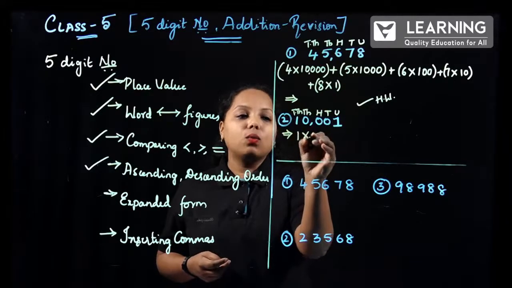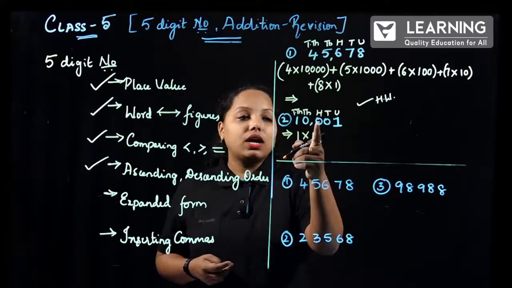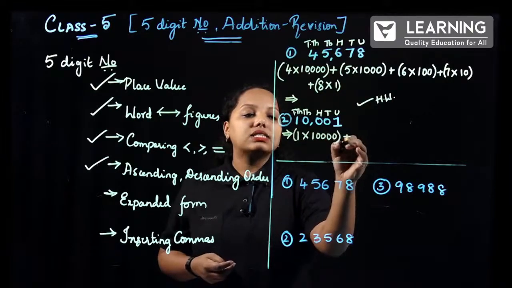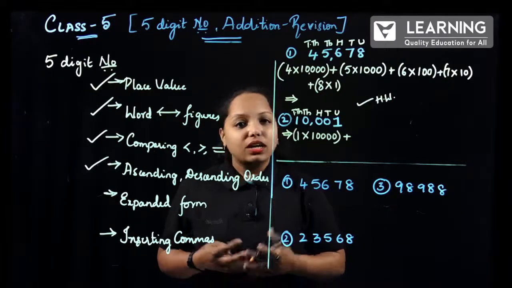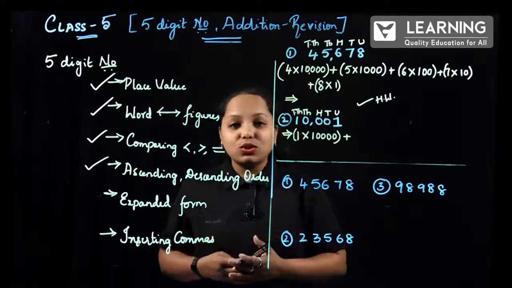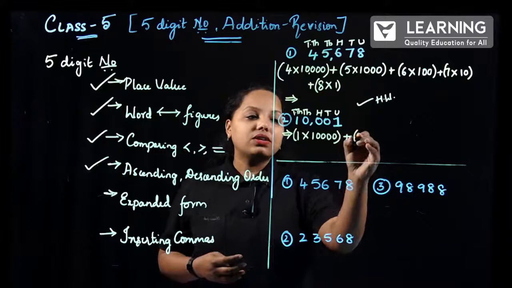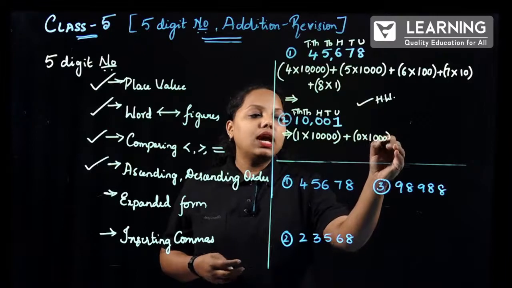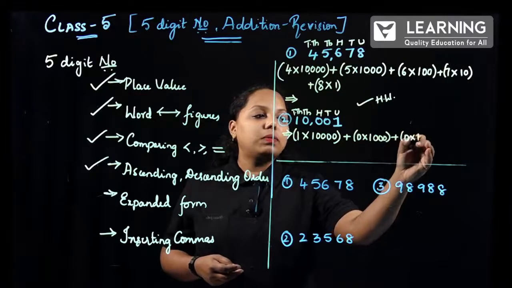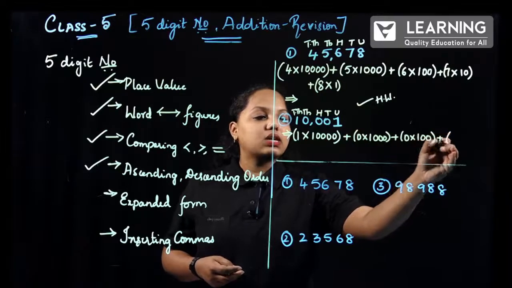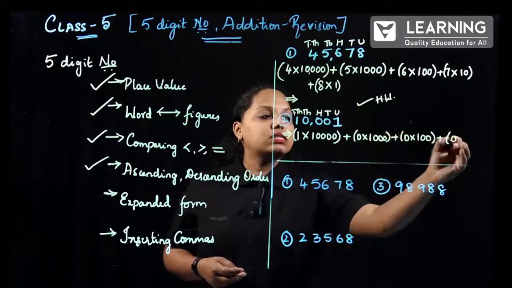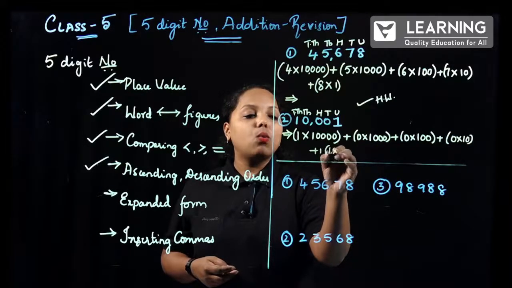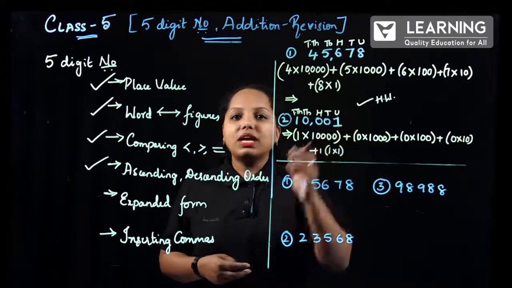Now how do you expand this one? 1 into 1, how many place values? 1, 2, 3, 4. Now close it, plus. All the other digits are 0. If you want, you can write it or you can neglect it, not a problem. If I want, I can write it: 0 into 1, 2, 3 place values, plus; 0 into 1, 2, plus; 0 into 10, plus 1 into 1 itself, because there are no place values after 1.